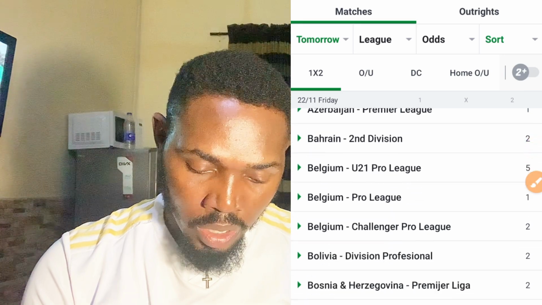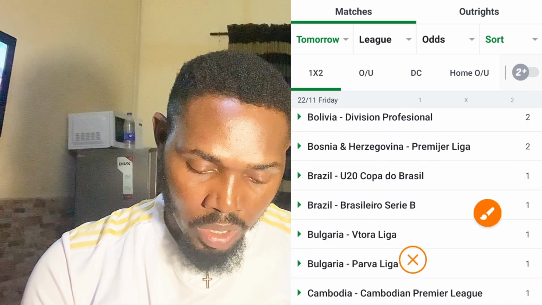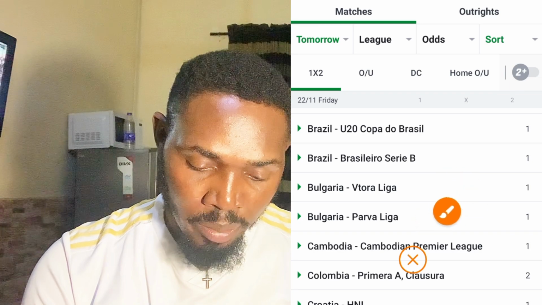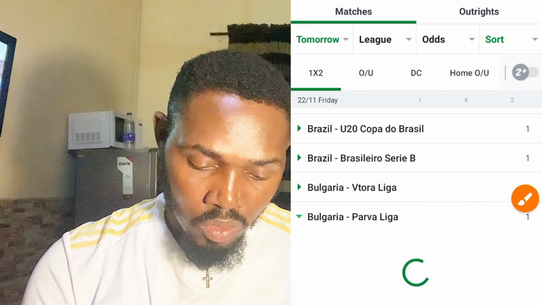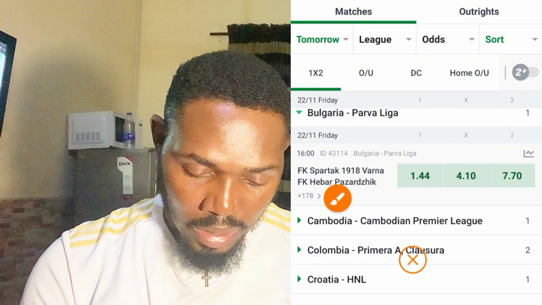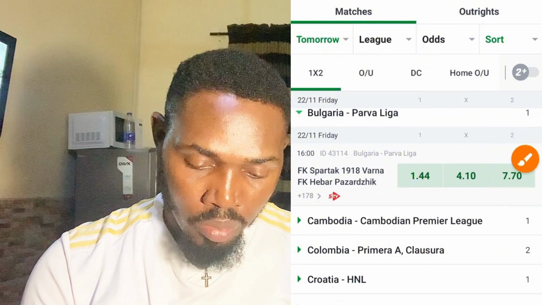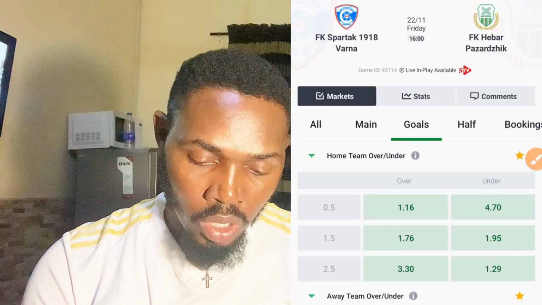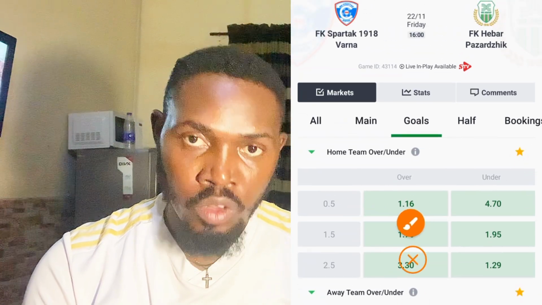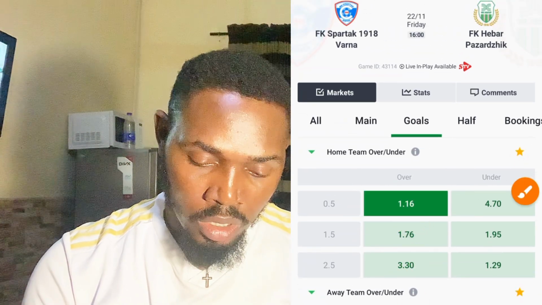Then the next match I selected here, I went over to Bulgaria. Just look for Bulgaria. You see Bulgaria here. They have Bulgaria Vtora Liga, Bulgaria Parva Liga. So I selected this one. So once you open it like this, can you see this Spartak? Spartak 1918 Varna. Then I open it like this, then select it to score a goal. Can you see it? For them to score, home to score is 1.16 odd. Then you click it like this.